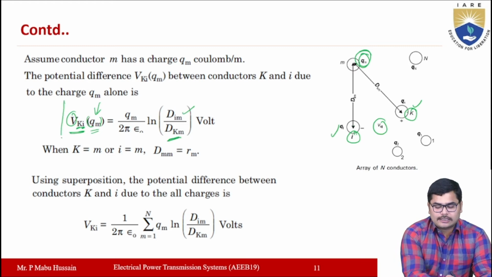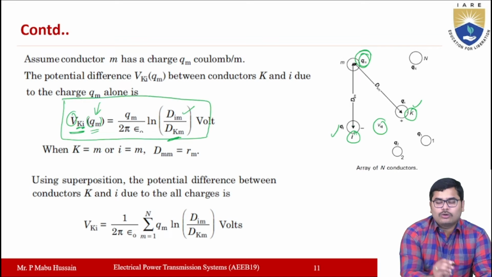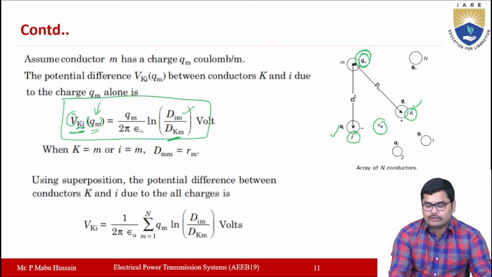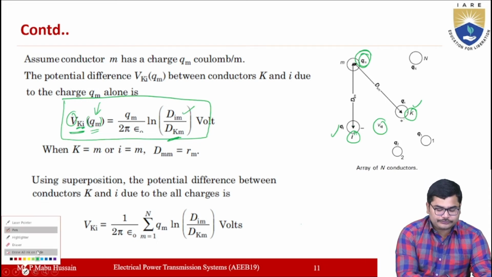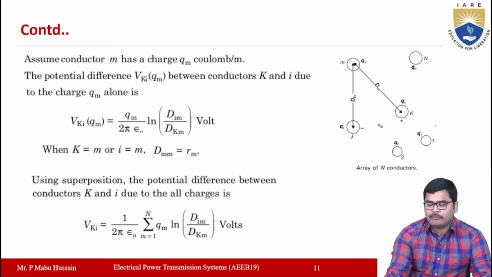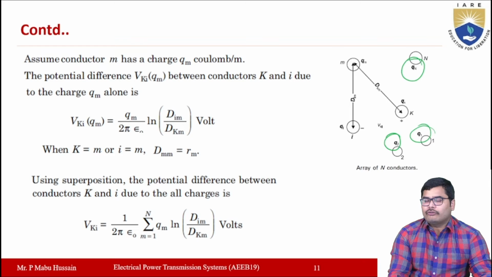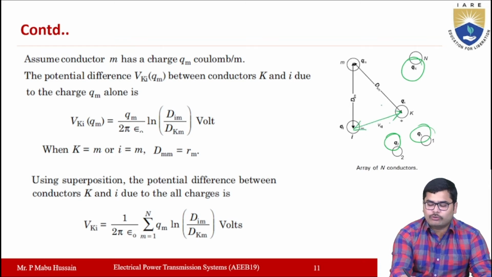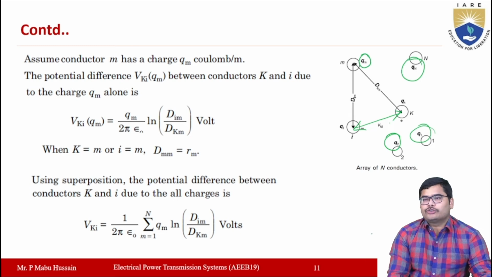Okay, so this is the potential difference between the conductors I and K due to charge Qm, right? Here you have many charges, Q1, Q2, up to Qn. Now we calculated the potential difference between K and I by considering only the charge Qm, right?